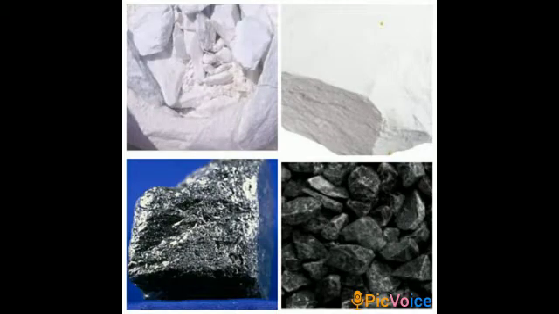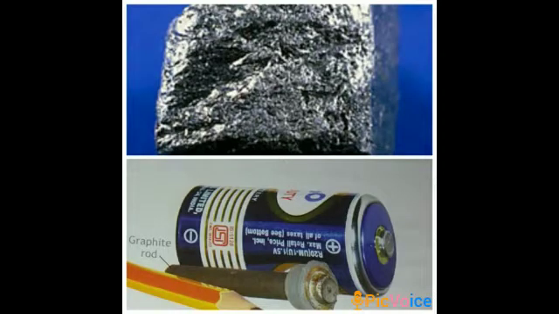Children, do you know what the other useful stones are? The other useful stones are chalk, graphite, coal and talc. Chalk. It is a white color stone. Why are we using chalk, children? It is used to write on blackboards and to make things like lime. Graphite. Do you know what graphite is? Graphite is also a type of stone and it is used to make batteries and pencil lead.